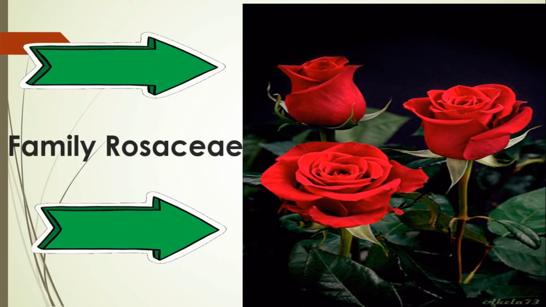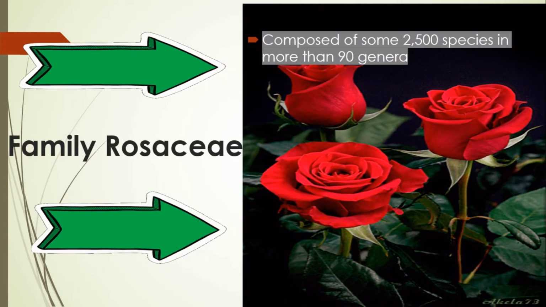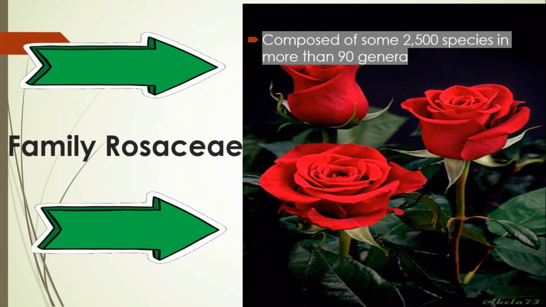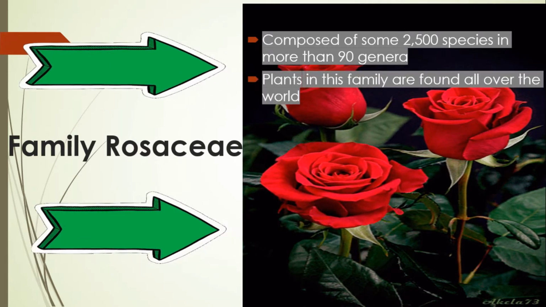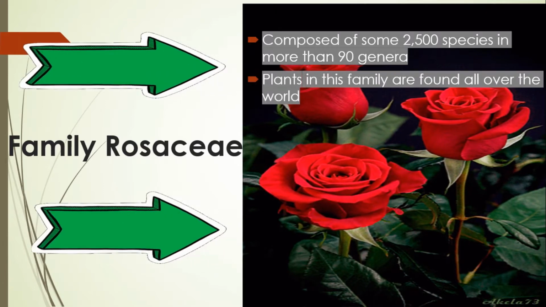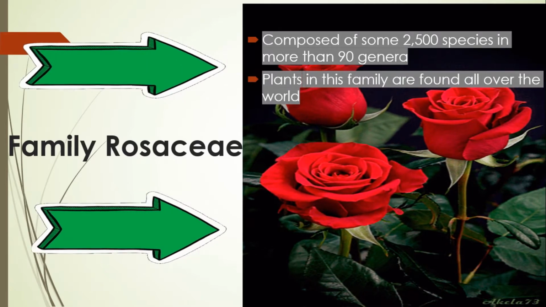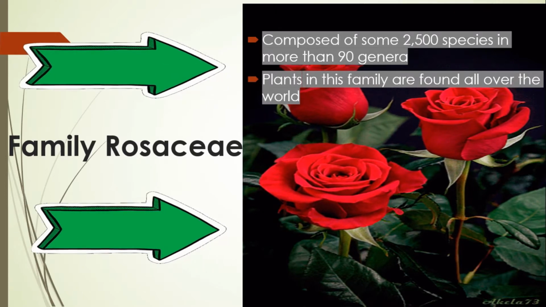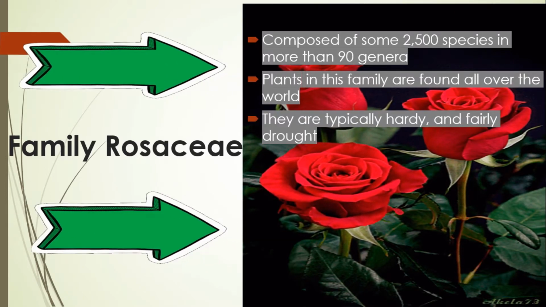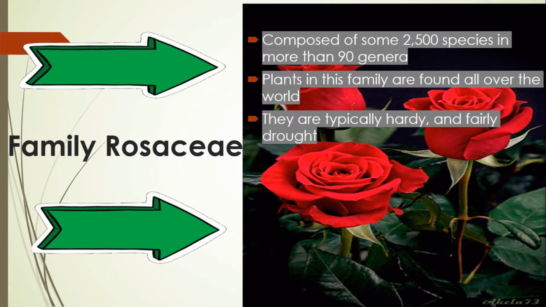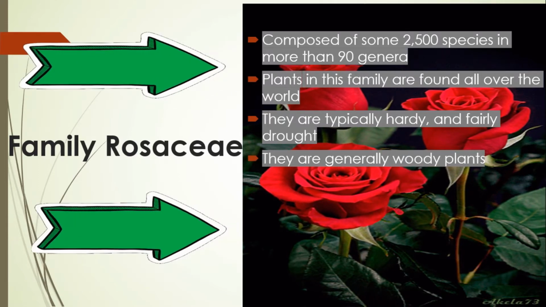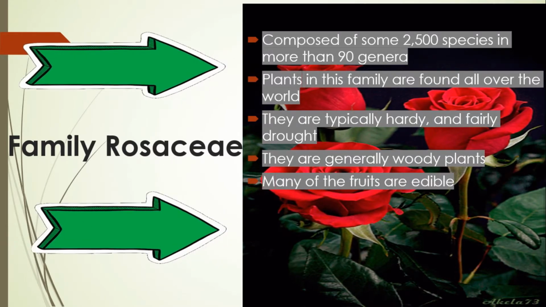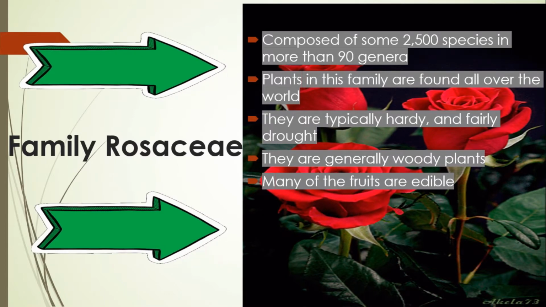Family Rosaceae is composed of some 2,500 species in more than 90 genera. Plants in this family are found all over the world, meaning they are cosmopolitan. They are primarily concentrated in the northern hemisphere, in regions that are not desert or tropical rainforest. They are typically hardy and fairly drought-tolerant. They are generally woody plants or small to medium-sized trees. Most of the fruits are edible.